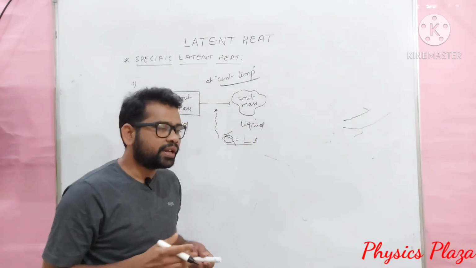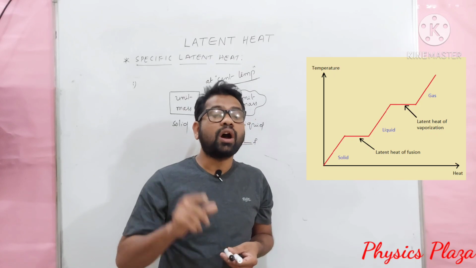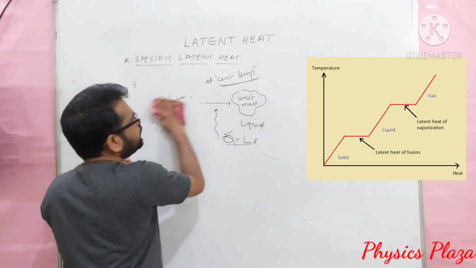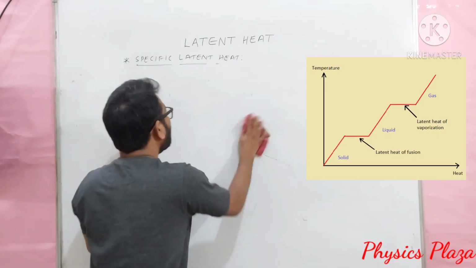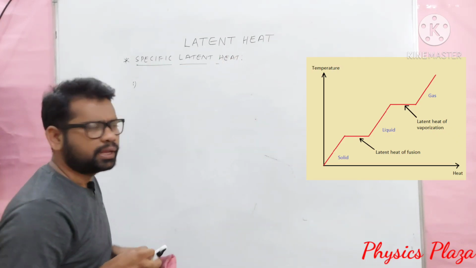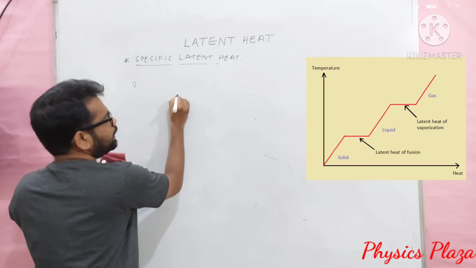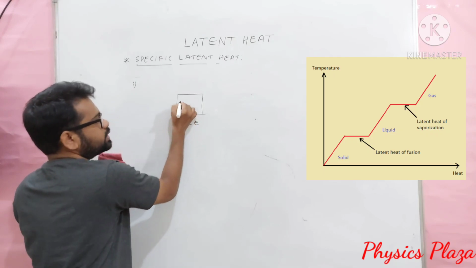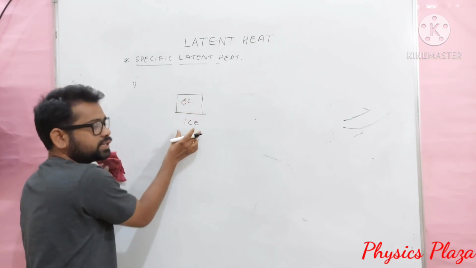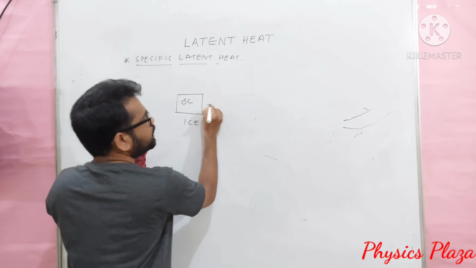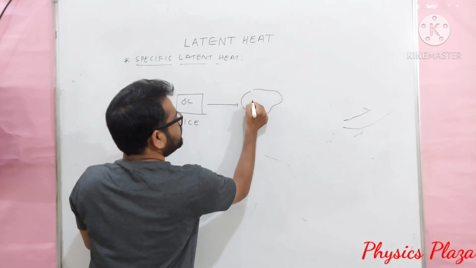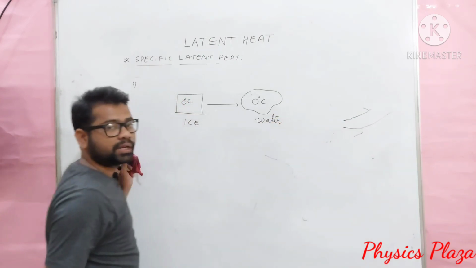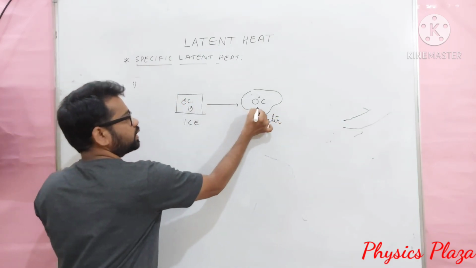Then how can we define specific latent heat of fusion of ice? For example, if you want to define the same for ice, dear children, how can we define it? Very simple. We need to mention the temperature. We know that ice in a solid state is at 0 degree Celsius. This is to be converted into 0 degree Celsius water. It is 1 gram only.